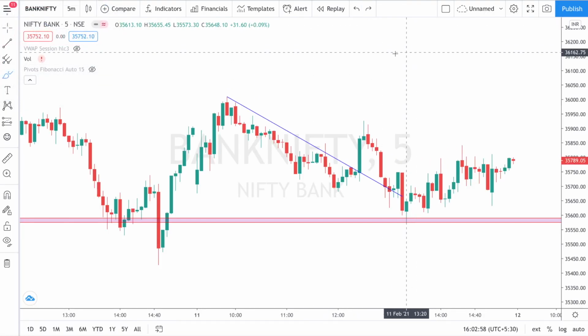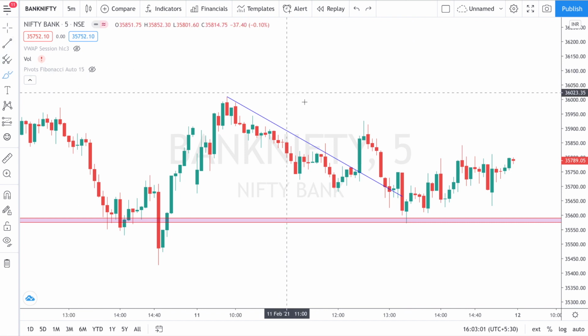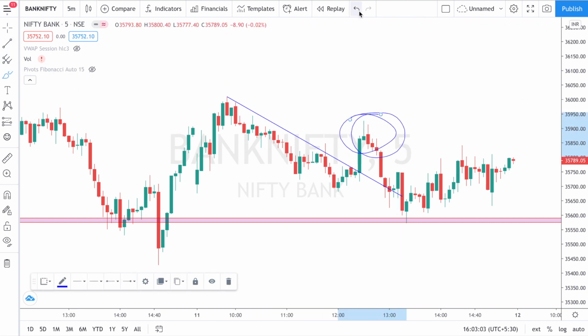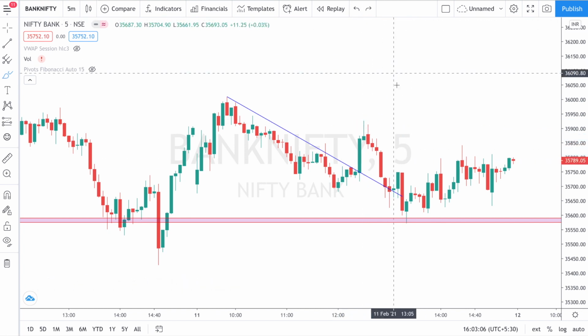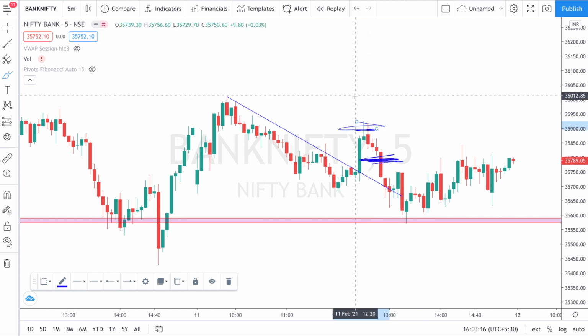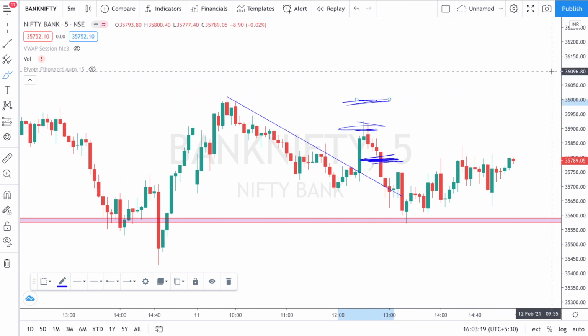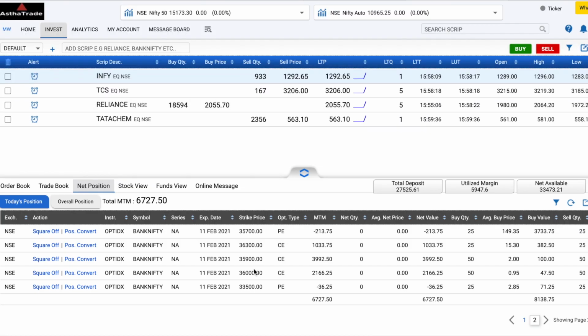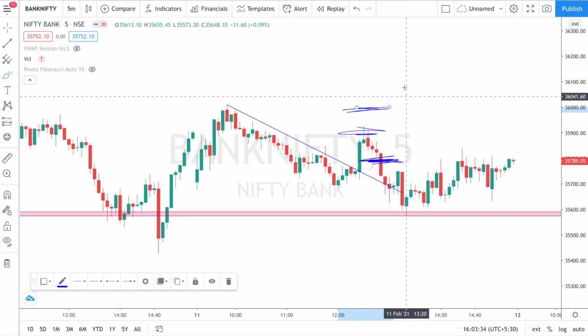So after that, what happened? Once there was a rejection at this higher level, what did I do? Simply I shorted calls. When Bank Nifty was at this level, I shorted this call. You can see this call is 35,900, and above that was the 36,000 call. In 36,000 I booked a profit of 2,166, and in the 35,900 call option I booked a profit of almost 4,000 rupees. So that was the level.